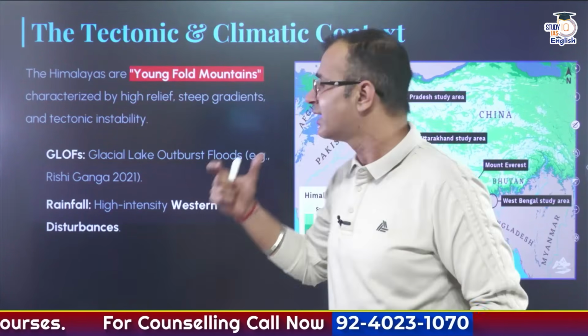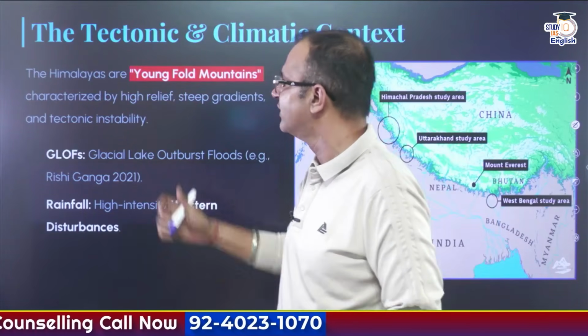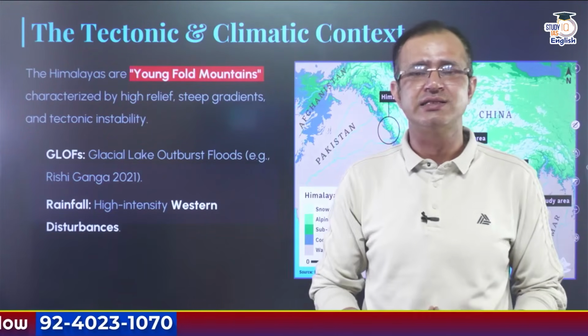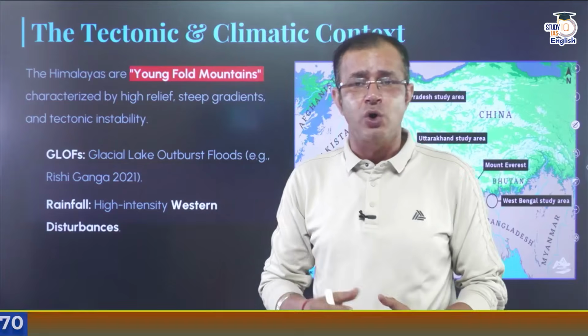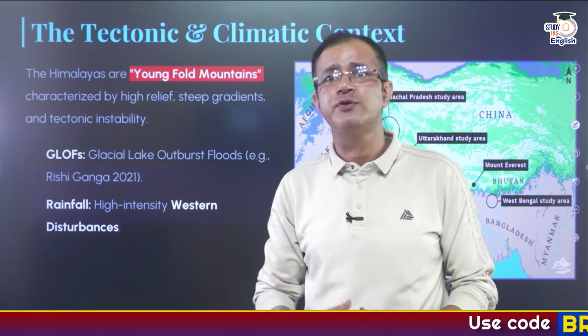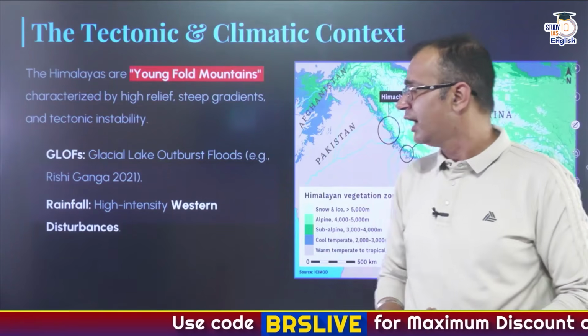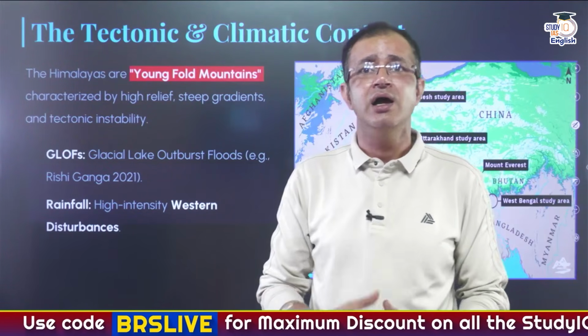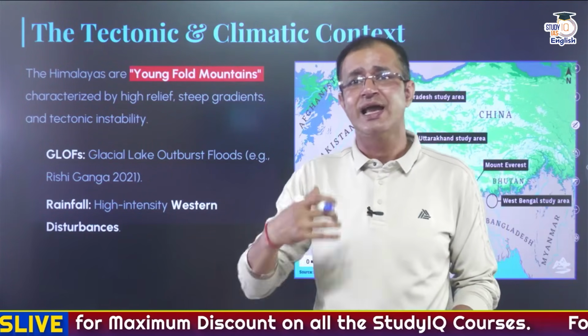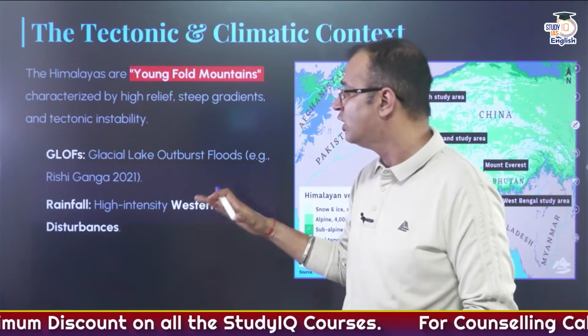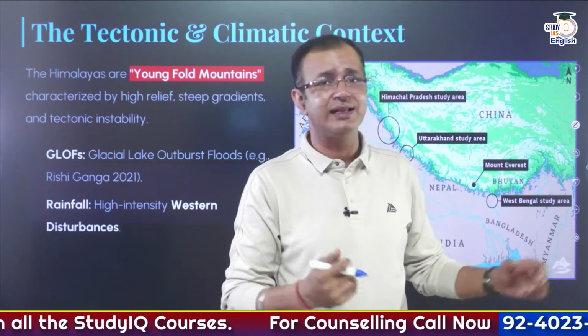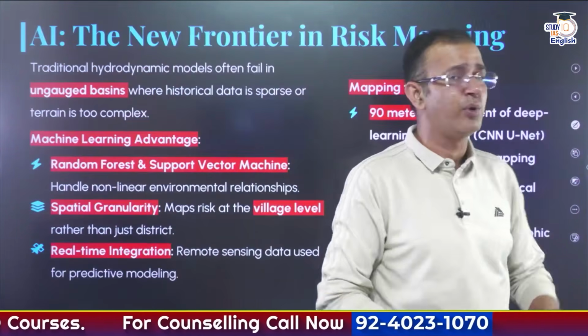There is high relief, steep slope gradients, and tectonic instability in this region. So ultimately, there is the risk of GLOF, or glacial lake outburst floods, for example the floods in 2021 in Rishiganga. And also there is heavy, high-intensity rainfall through the western disturbances,